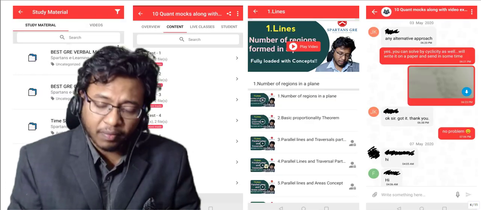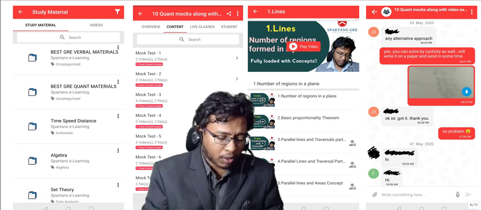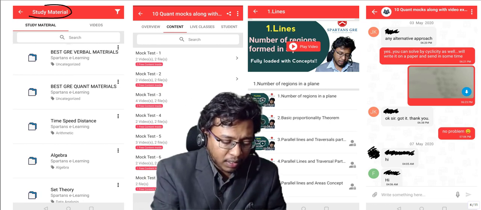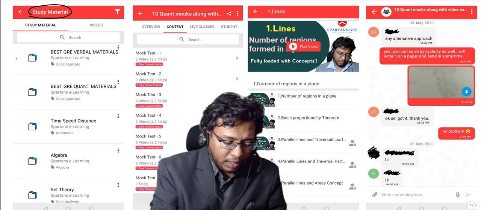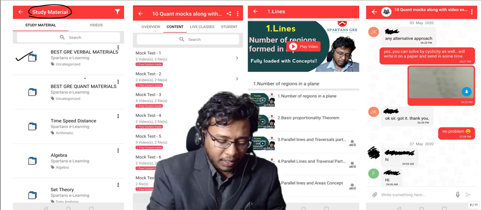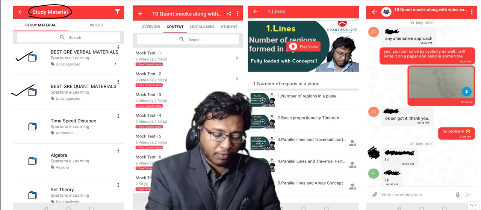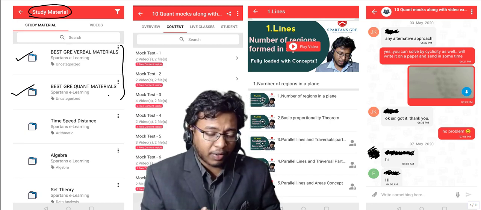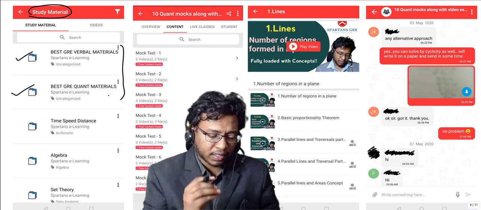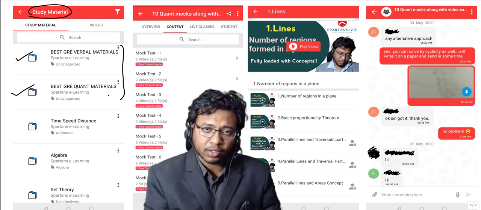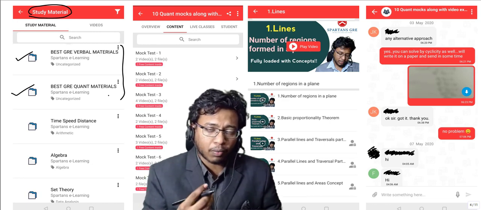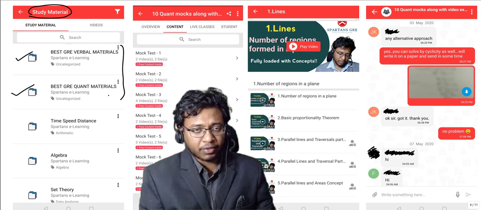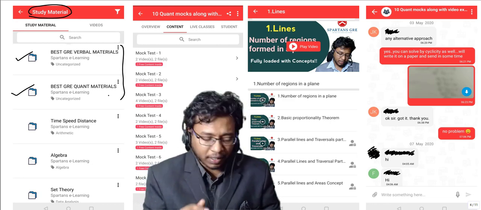Now there are many free resources as well. Now if you go to the study material section, here you can see different folders. Best GRE verbal material, best GRE quant material. If you open these materials, you'll have PDFs that are very essential for GRE preparation. Just download these materials onto your desktop and start preparing from only those materials. That should be sufficient. You need not go for any other materials.